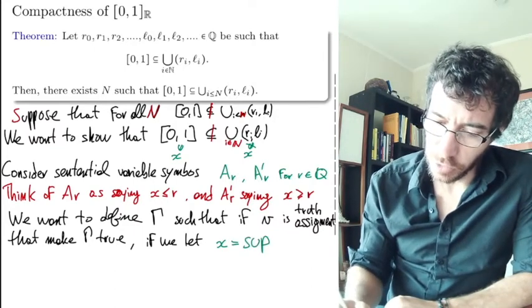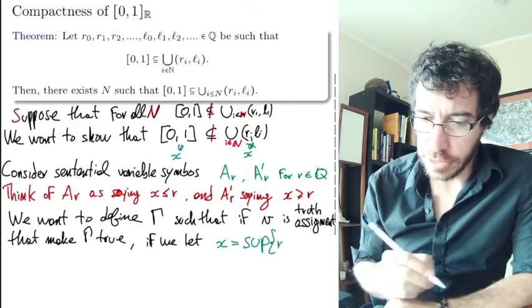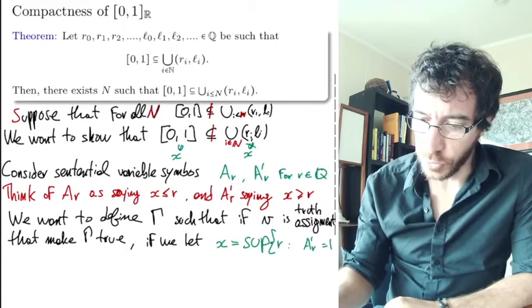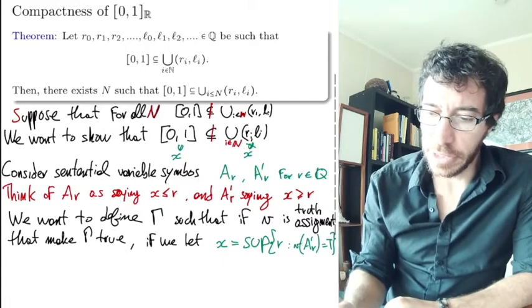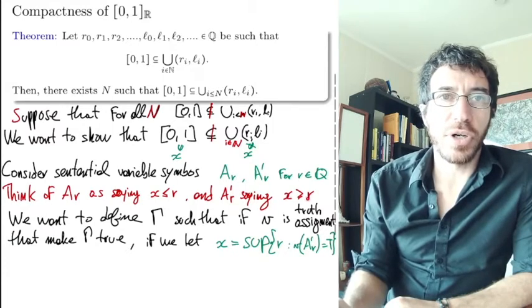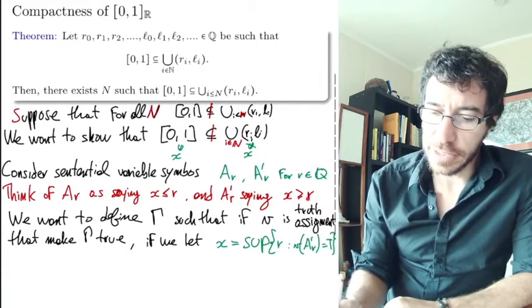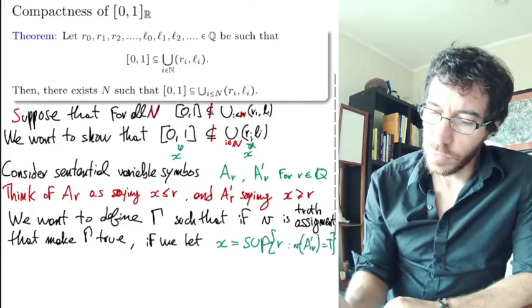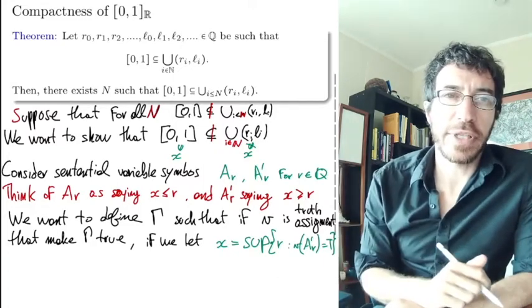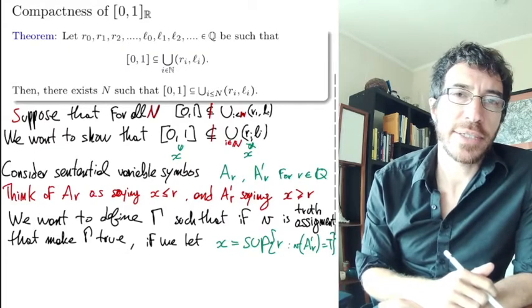Supremum of all the r's such that A prime r is true. Remember that A prime r is saying that x is above r. So take all the r's such that we are saying that x is above r, and take the supremum of that. Since we're in the reals, there exists such a supremum.